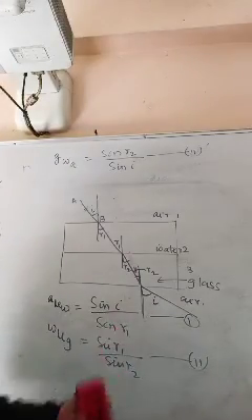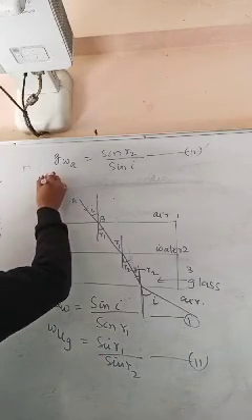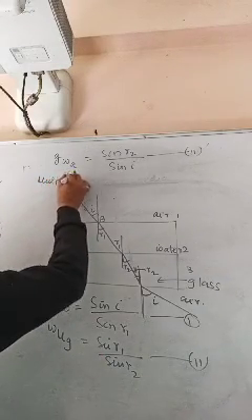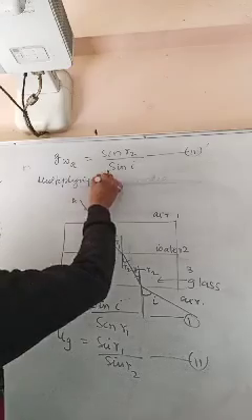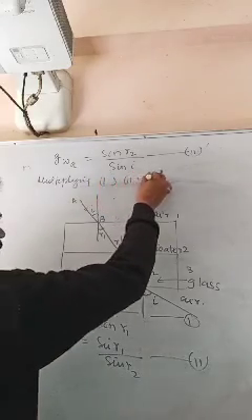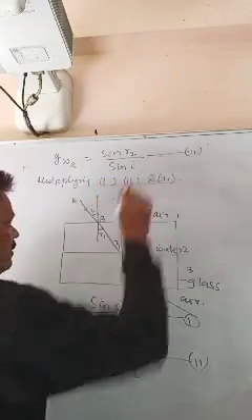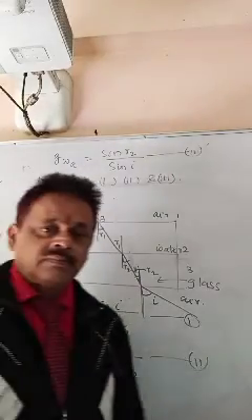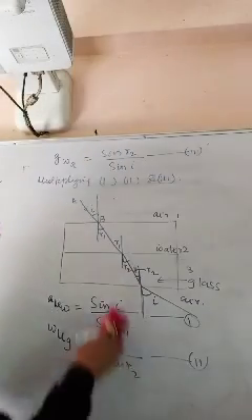Now multiply these three, what do you get? Multiplying 1, 2 and 3. What will you get?